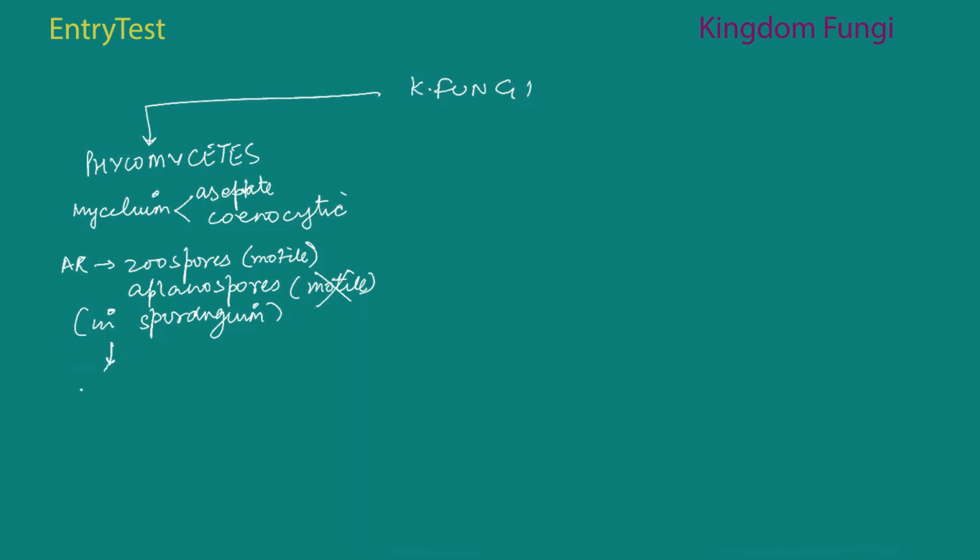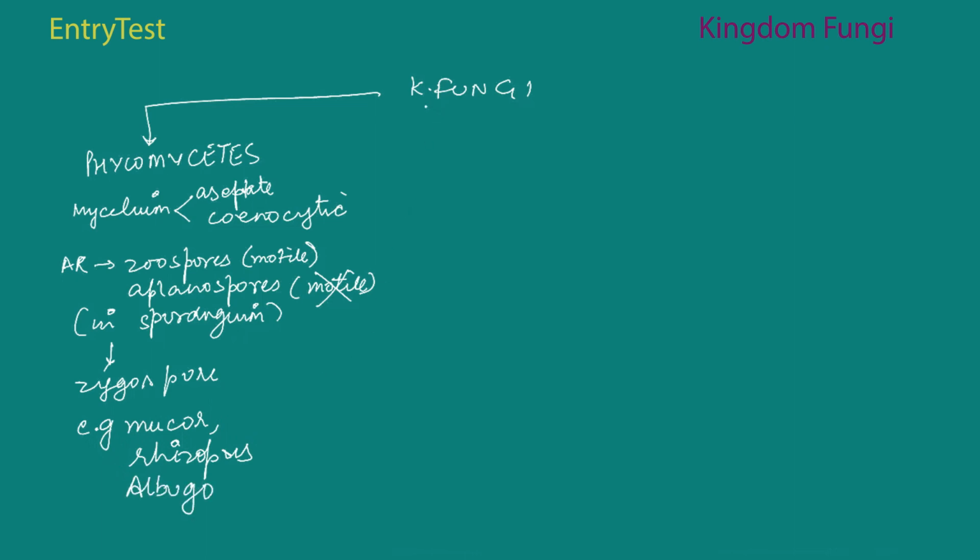Sexual reproduction results in the formation of a zygospore, which is the fusion of two gametes. Some common examples are mucor, rhizopus, the bread mold, and albugo, which is present on mustard.